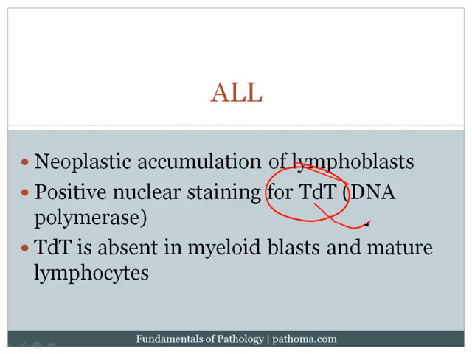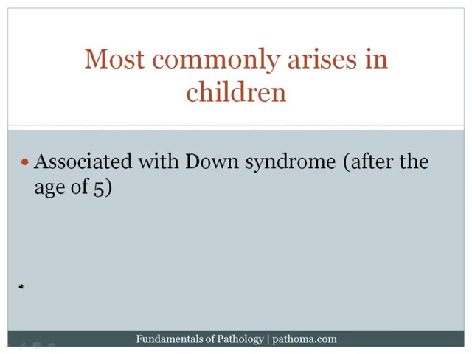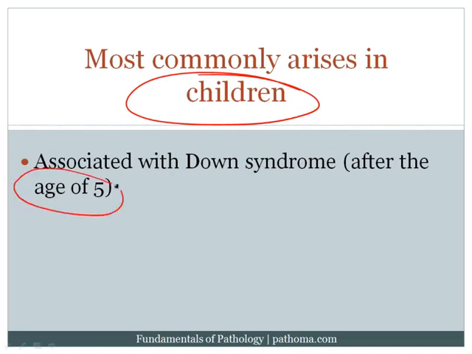It's important to know for examination purposes that TDT is a DNA polymerase, and obviously that DNA polymerase would be present within the nucleus. TDT, as I've already stated, is not present in myeloid blasts and is not present in mature lymphocytes, and so it's a very helpful marker. Of course, ALL most commonly arises in children. One very high-yield association is that ALL can be associated with Down syndrome, but after the age of 5, and that's going to be important a little later in our discussion. Patients who have Down syndrome can develop ALL, but usually it's after the age of 5.